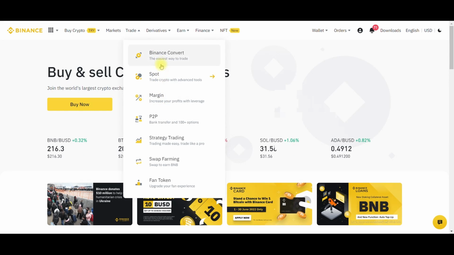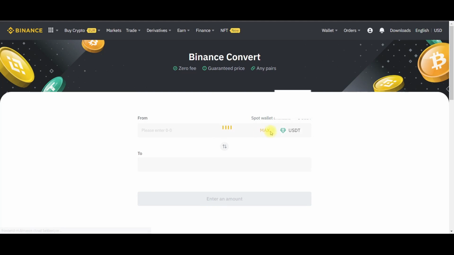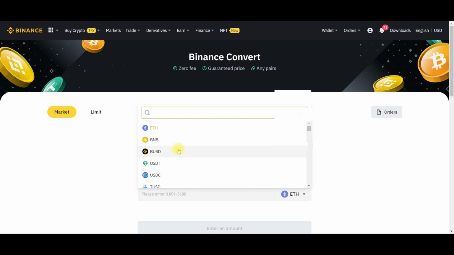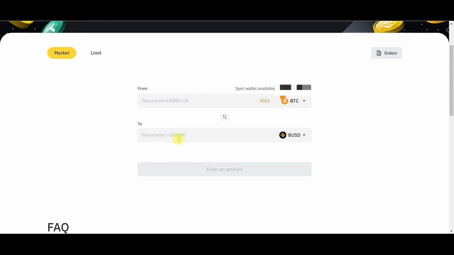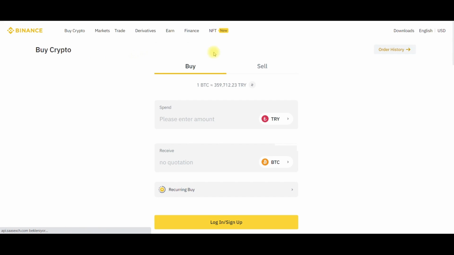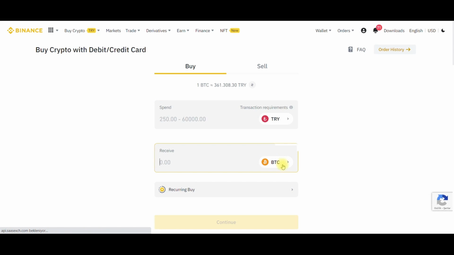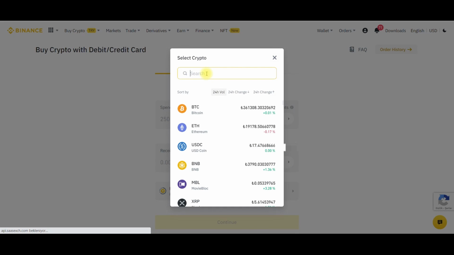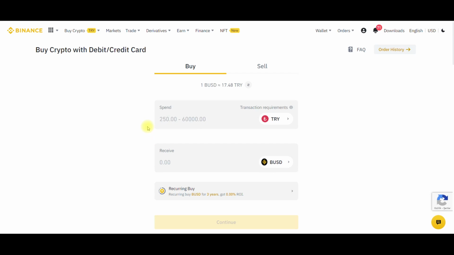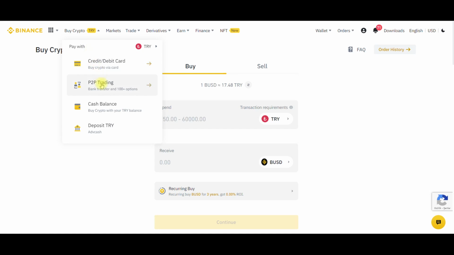First of all, you can easily convert your existing crypto assets to BUSD. It's really easy to buy BUSD directly even if you don't have any crypto assets yet. You can buy with your credit card in this section. Then you can easily have BUSD with your credit card by choosing BUSD. Also, we can have BUSD through P2P trading, or we can easily have BUSD with our cash by choosing the cash balance option.